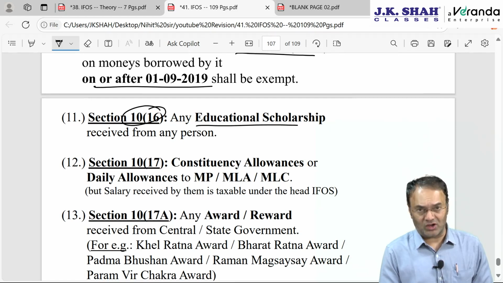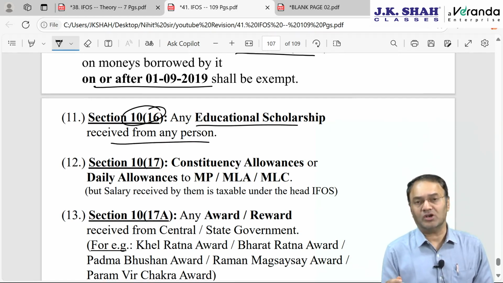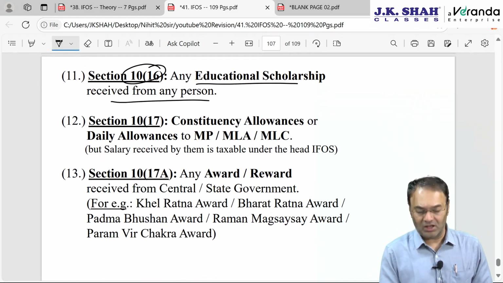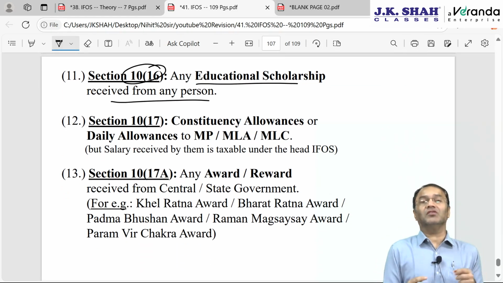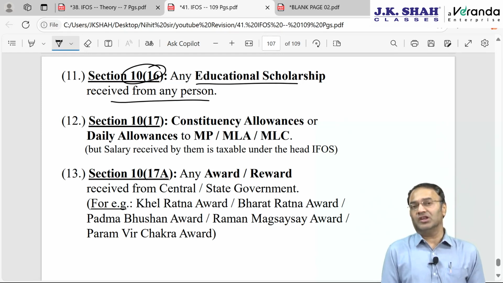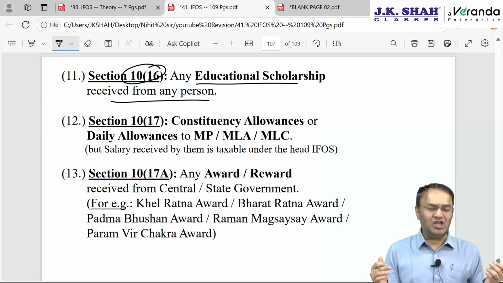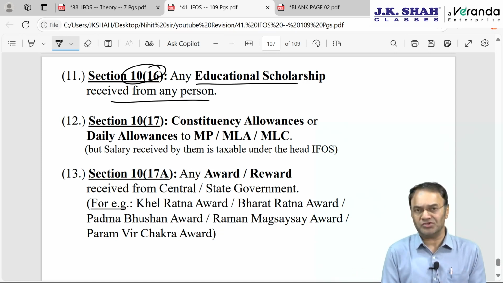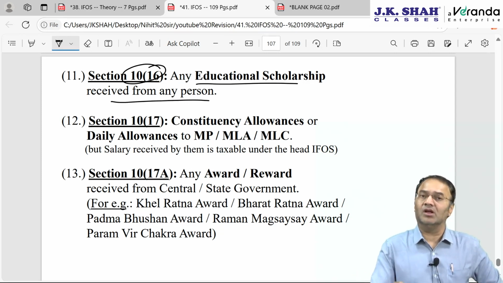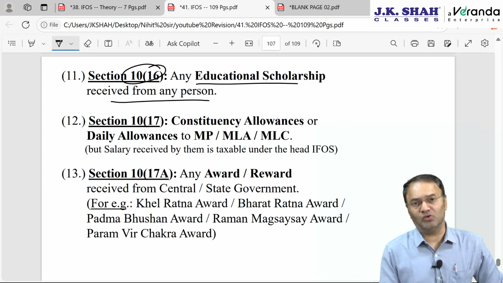10.16, educational scholarship, whether receipt from anybody, not necessarily from government. My very first student who got first rank all India received 50 lakh rupees from some state government. She received an equal amount from different politicians in their own personal capacity. Everything would be exempt if you describe it as educational scholarship. No need to actually study further to prove that it is an educational scholarship.